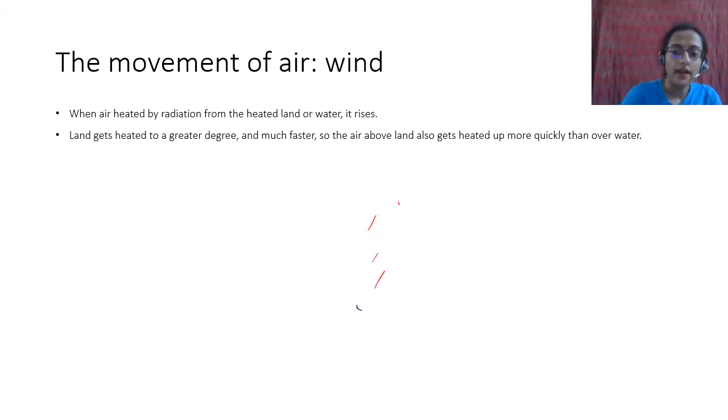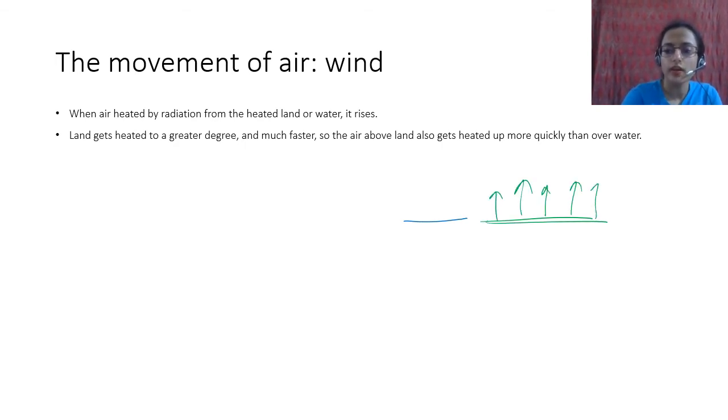And what happens is, because land gets heated up so much, the air above it also starts to rise much more. Whereas the temperature of water is not that high, therefore the air is not going that high.